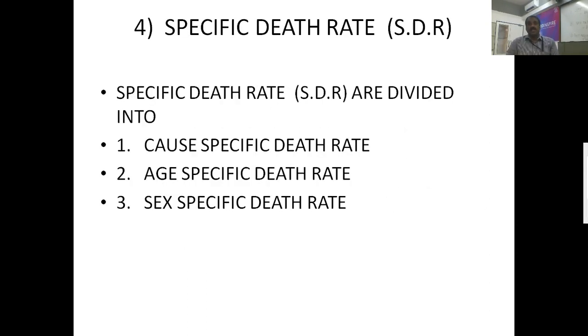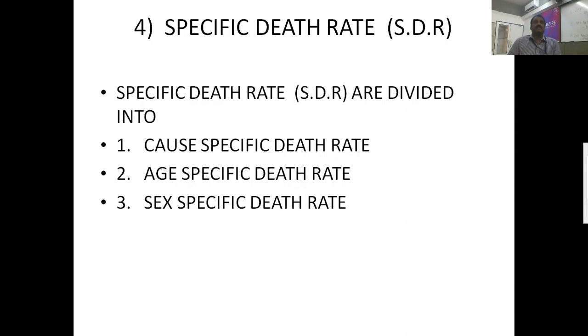Next one is specific death rate. Specific death rate is also called SDR. It is mainly divided into 3 types. The first one is cause specific death rate, the second one is age specific death rate, and the third one is sex specific death rate. So these are the 3 types of specific death rates.